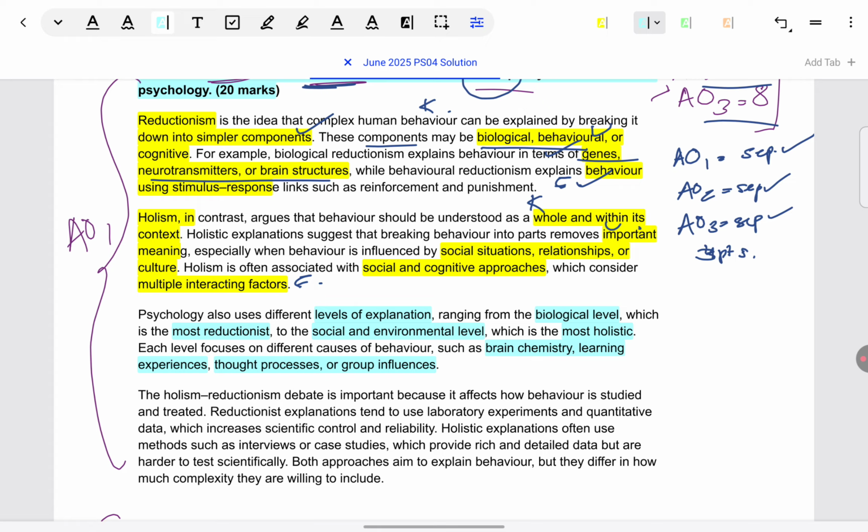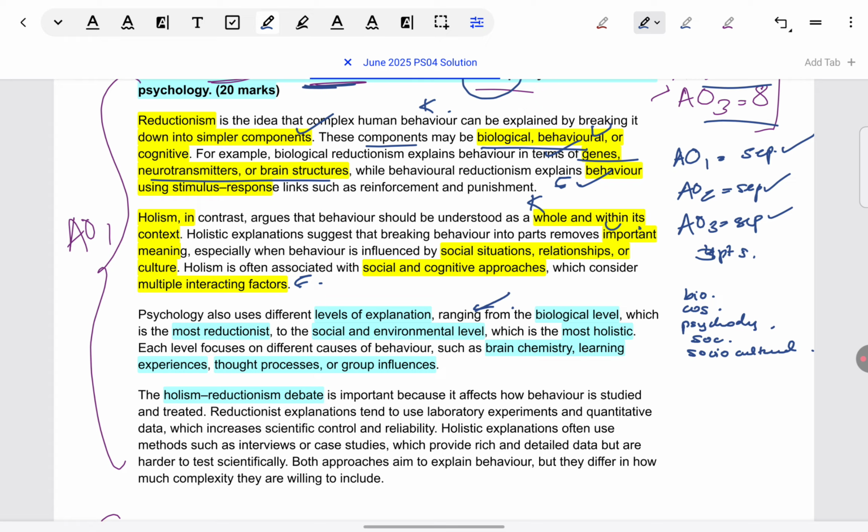Alternatively, like I said, next it switches to the debate's importance. If you just want to give levels of explanation instead of going into the debate as a whole, you can just outline the 5 levels. So you can talk about biological, cognitive, psychodynamic, social, and socio-cultural, or sometimes it's just called cultural, or whichever levels you have learned. You must have learned a hierarchy or a pyramid of levels. Whichever you have learned, you can give.